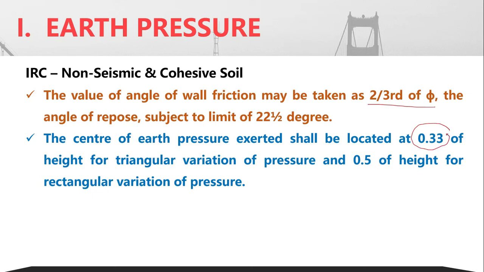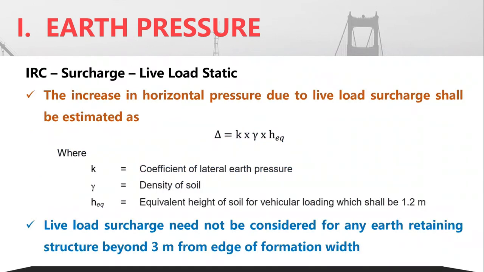0.33 in case of a triangular variation of the pressure. That means the soil pressure is a triangular variation, and it is half the height in case of a rectangular variation of pressure. Rectangular variation occurs in case of any surcharges that are involved on top of it. Now the actual surcharge due to the live static load is given. This is regarding static loads.